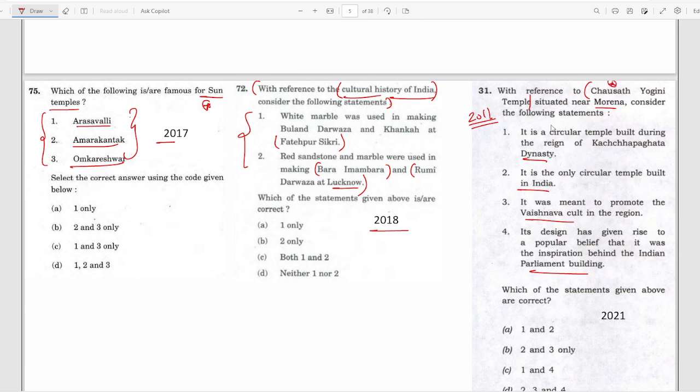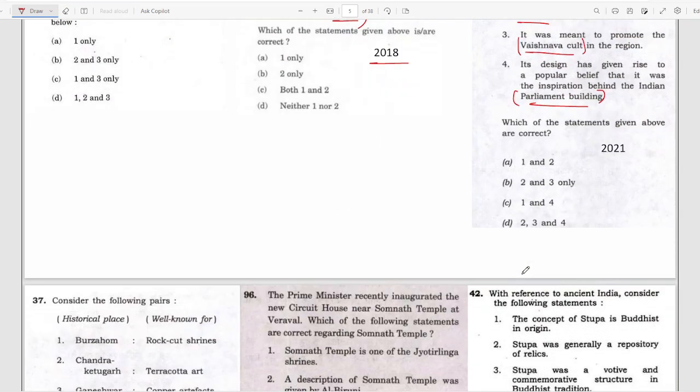Now going forward, again this has become important. They have asked about this temple, about circular temples. This also is important: the types of temples, and what cult it was built to propagate, and whether this temple was an inspiration for the parliament building. And if there is any other temple from which the parliament building is inspired, then that temple also becomes important. I hope this is clear. We'll move to the next question.